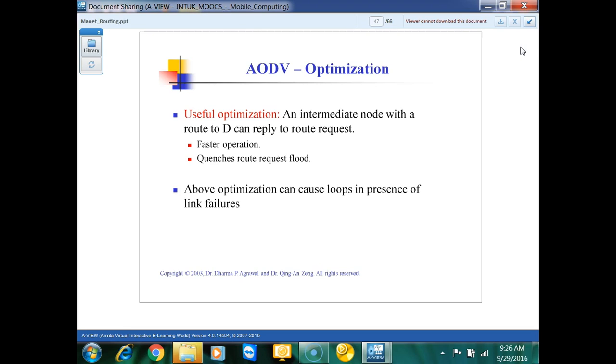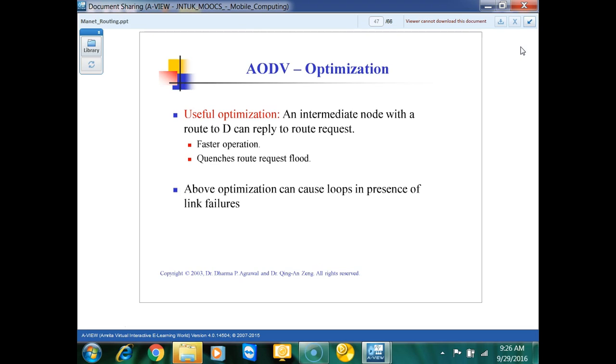So there is one problem here. What is the problem? The above optimization can cause loops in the presence of link failures. We will see what this loop problem is. If we do this optimization, if the intermediate nodes have routing tables with previously stored routes, we can use that route and apply it from the intermediate node itself, so that your route discovery will be faster. We can quickly discover the source to destination route.